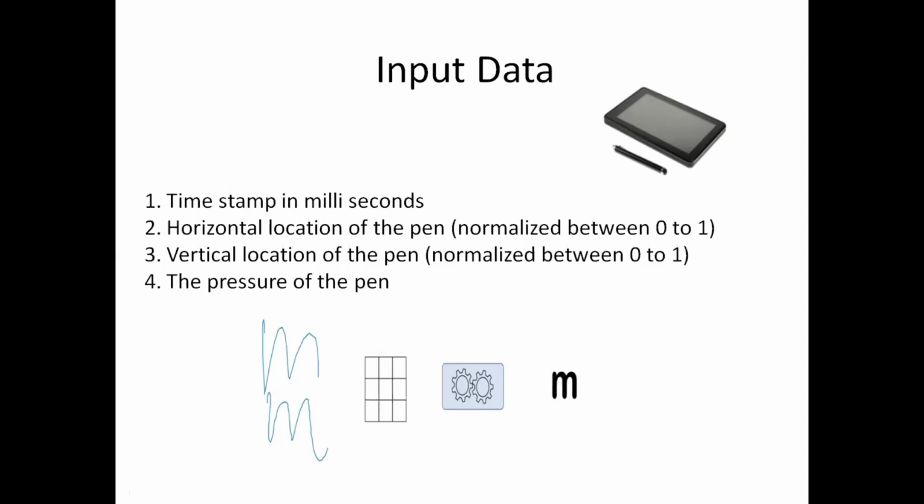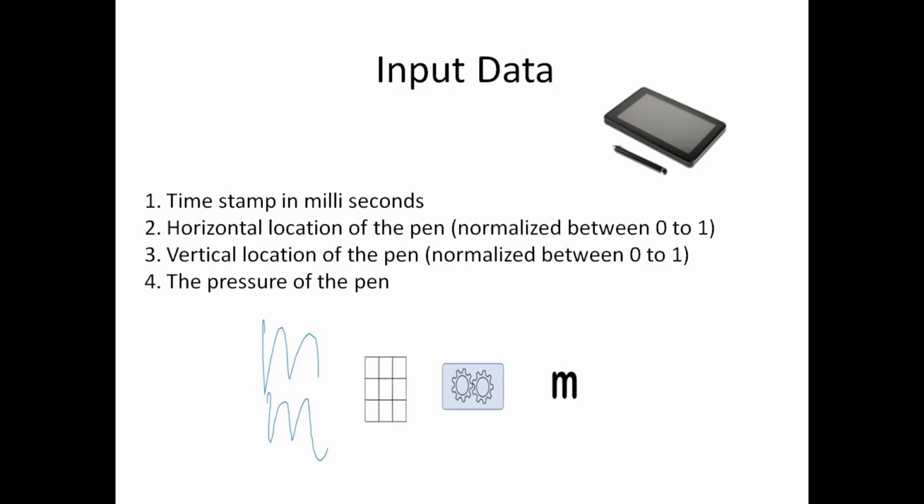Then the horizontal and vertical location of the pen. As we use this pen to write the letters, at any given instant of time, what is the x-axis and the y-axis location of the pen? That is what I mean by horizontal and vertical location of the pen. These two data are normalized to values between 0 and 1. We do not have the actual scaled values; we have the normalized values, normalized between 0 and 1.